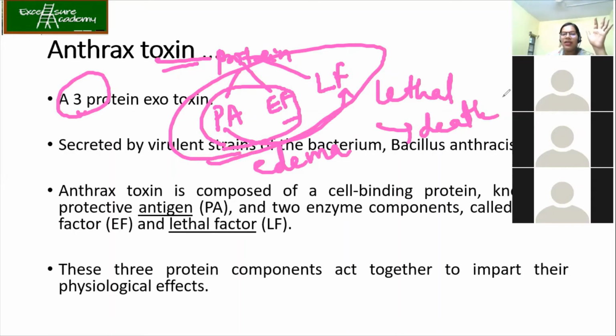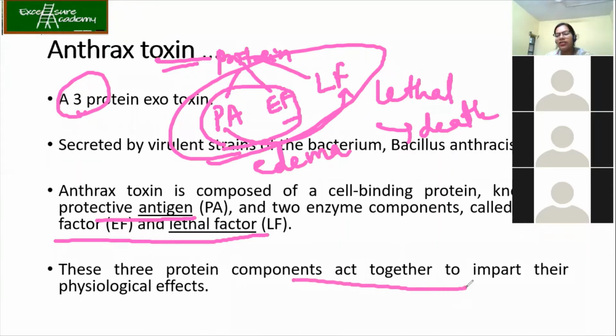Getting the point? So the protein has three components. PA stands for protective antigen, and then there are two enzyme factors called edema factor and lethal factor. To have all the biological or physiological effects of the anthrax toxin, all three protein components must act together.